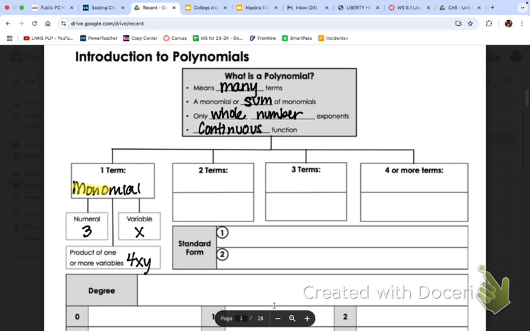Any guesses on what two terms would be called? Bi, like a bicycle. And if you're like, oh, this seems familiar, it should, because it's from Algebra 1. Like so many things in this class. Yeah, a binomial. I guess I put that in the wrong box. It goes up there. I'm so sorry. I was like, where's my box for my example? There it is. Okay, so an example of a binomial would be like 5x plus 7. 5x is a term and 7 is a term, and there are two of them. Terms are split with addition or subtraction.